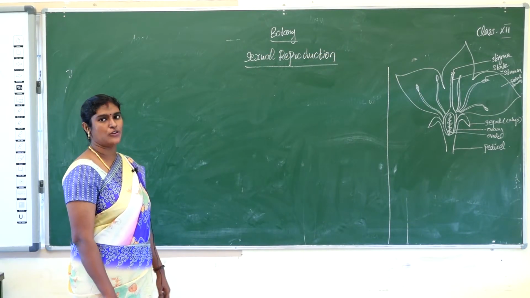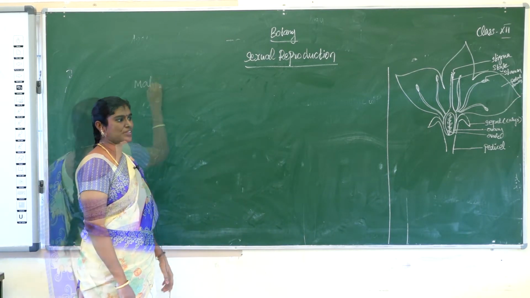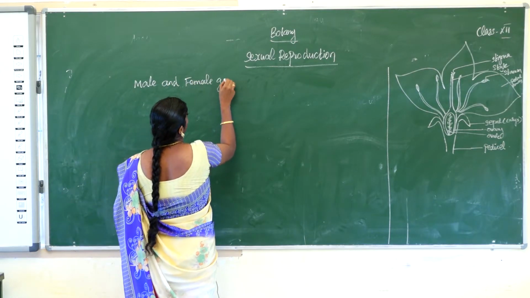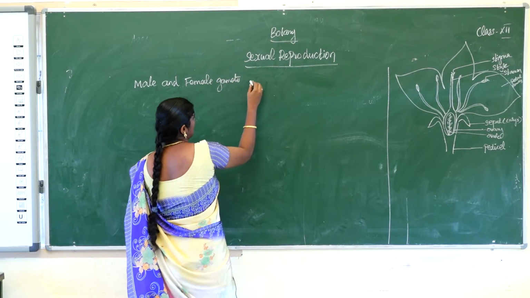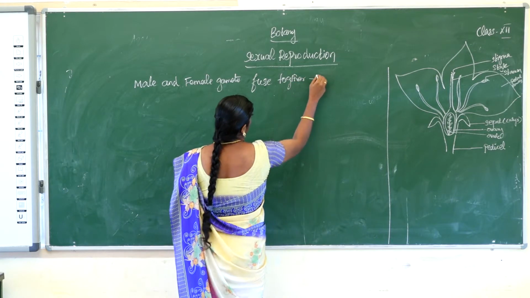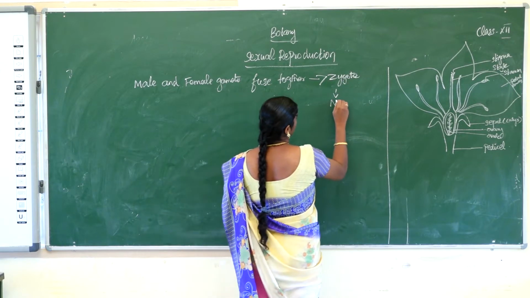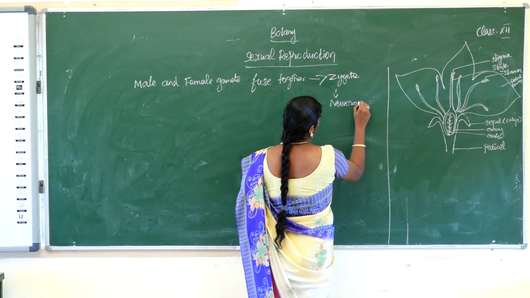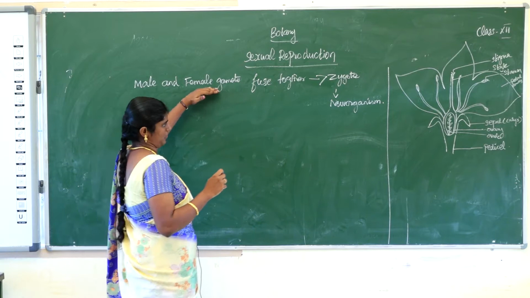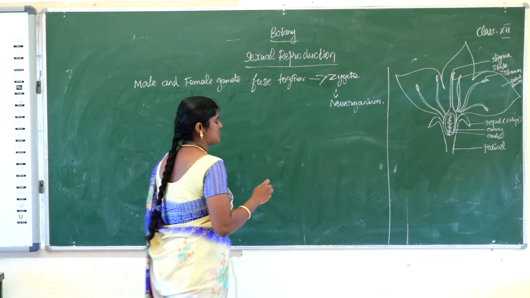Students, today we are going to see about sexual reproduction. What is sexual reproduction? Sexual reproduction means male and female gametes fuse together to form a zygote. It produces new young ones, a new organism. The zygote produces a new organism.